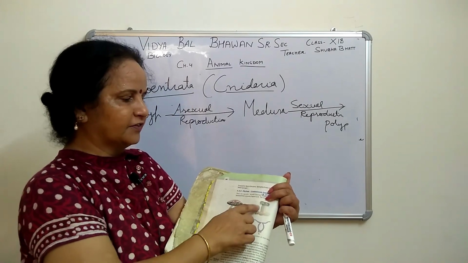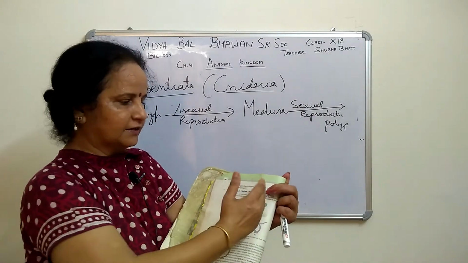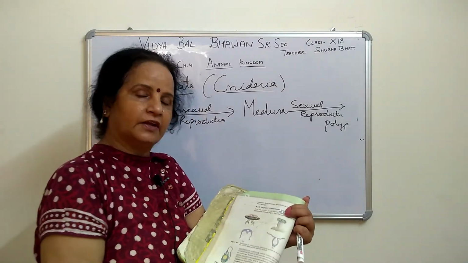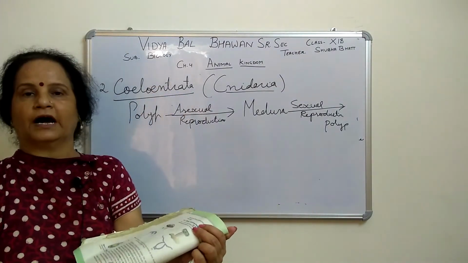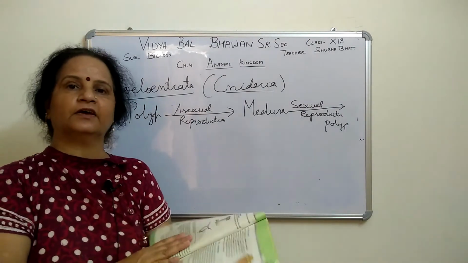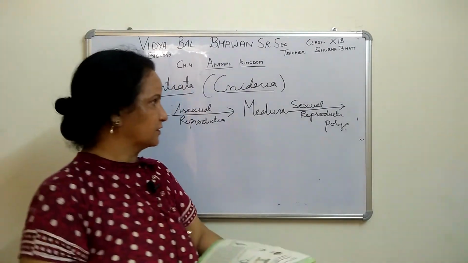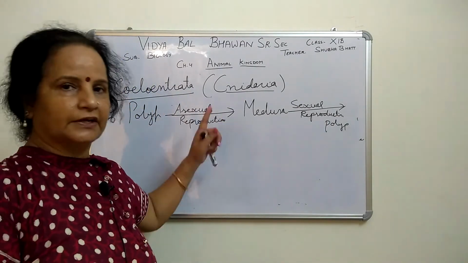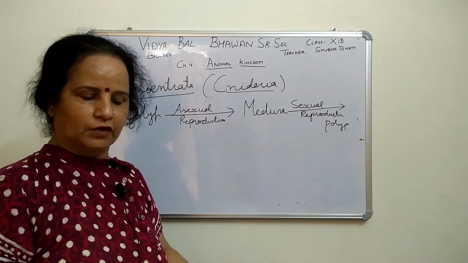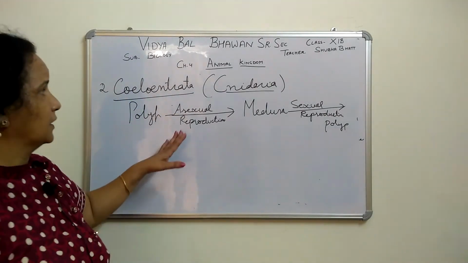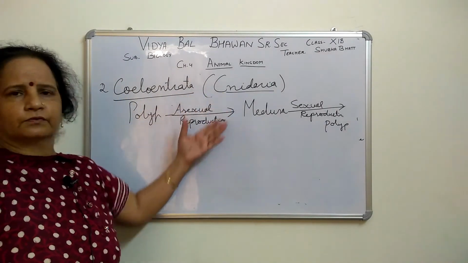So that is radial symmetry. When we cut it like this, in any way, the body divides into two equal halves. So we can say radial symmetry is there, right? The important points are nidoblast, polyp and Medusa. Everything else is the same. The other one, we have covered, right?